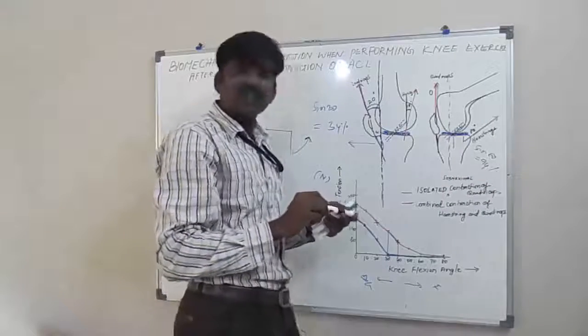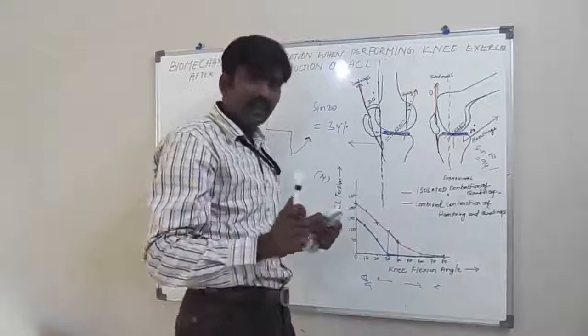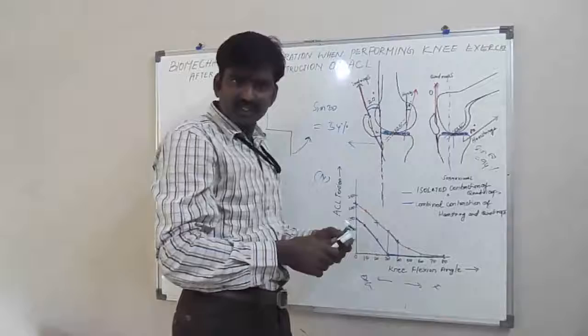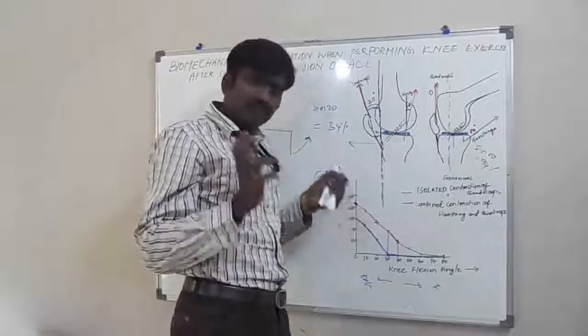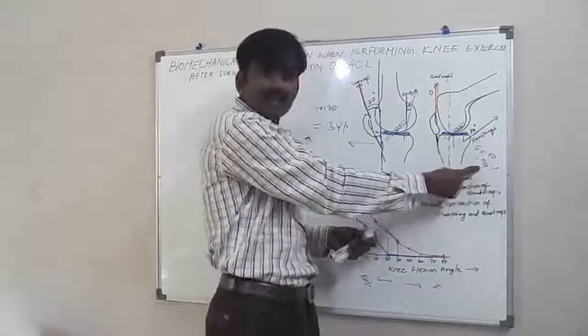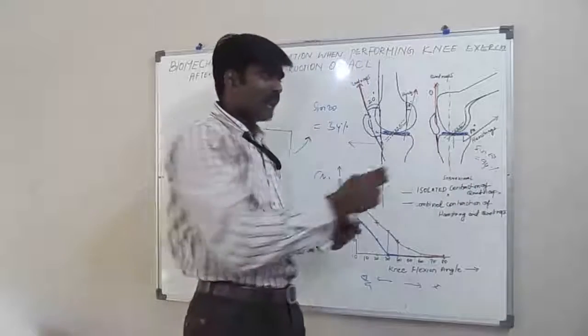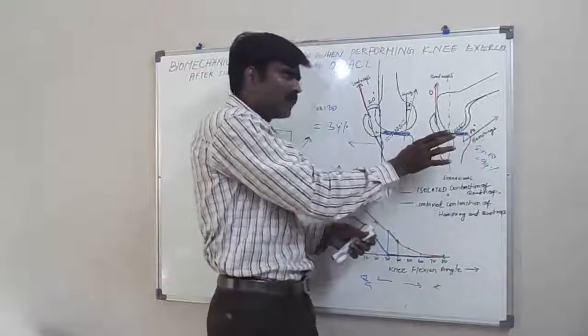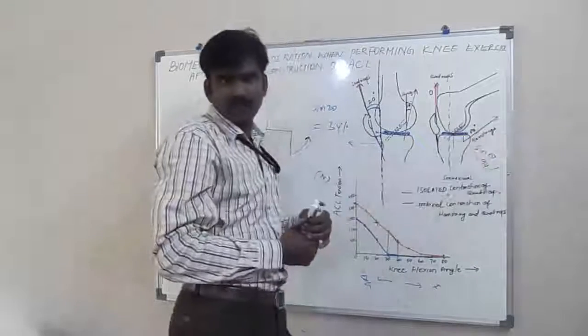So if the hamstring muscle is contracting alone at 80 degrees of knee flexion, then 94% of the force generated by the hamstring muscle will translate the tibia posteriorly.